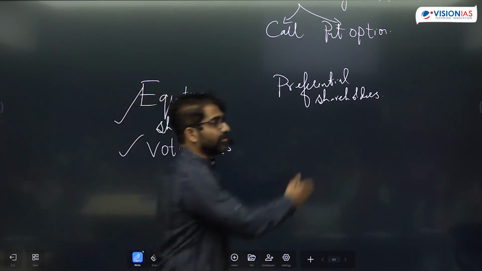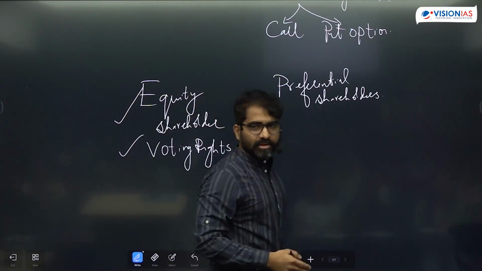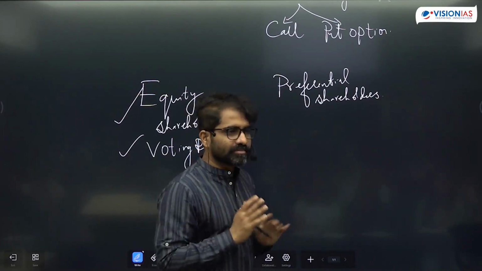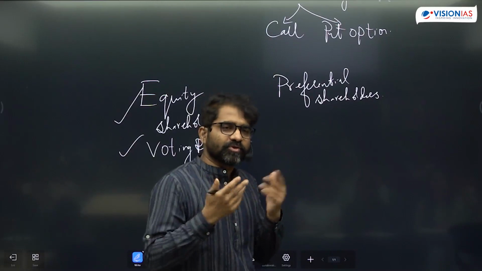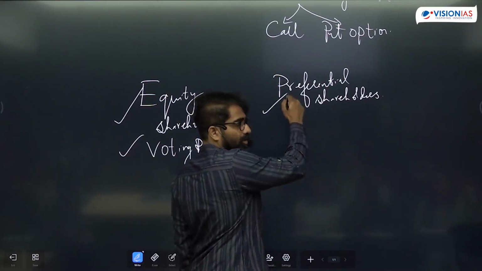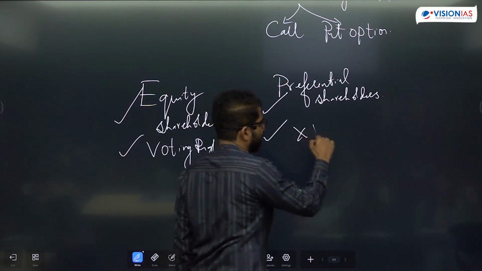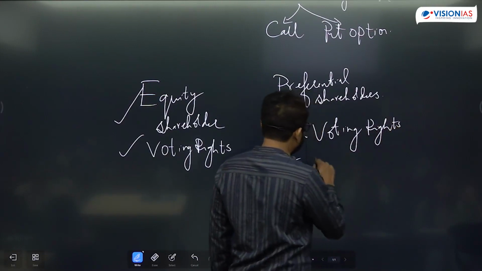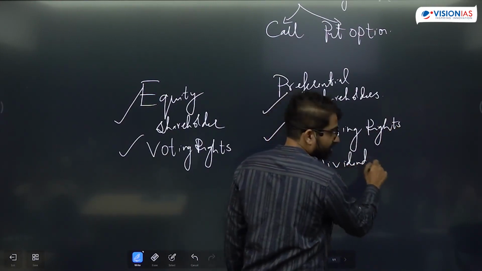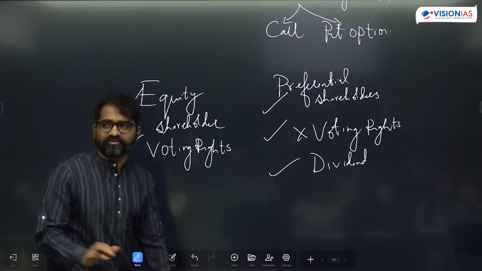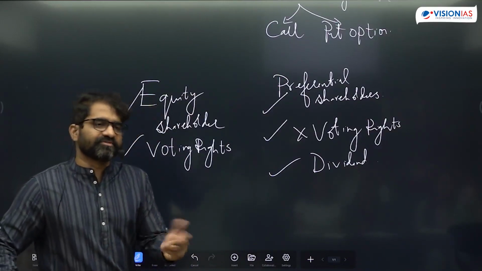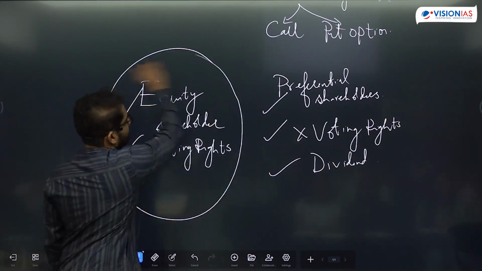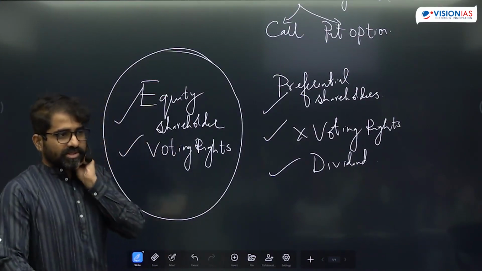Then why does the company want preferential shareholders? The company wants to raise capital without diluting ownership. That is why preferential shareholders. They are not real owners. They do not have voting rights. They can't vote in the annual general meetings. They also get a fixed dividend. For equity shareholders, dividend is not guaranteed. If the company is making profit, it may or may not give. If it gives, you take it, otherwise keep quiet. This is equity shareholder, and that is preferential shareholder.